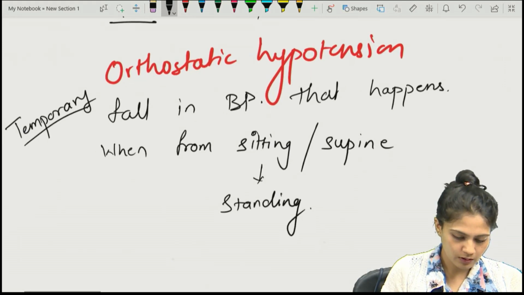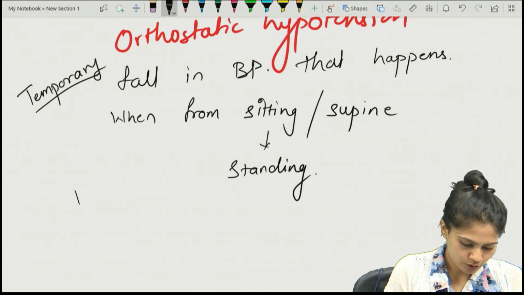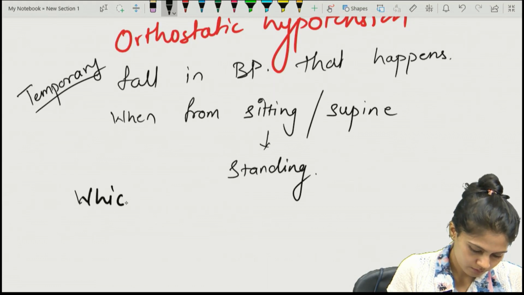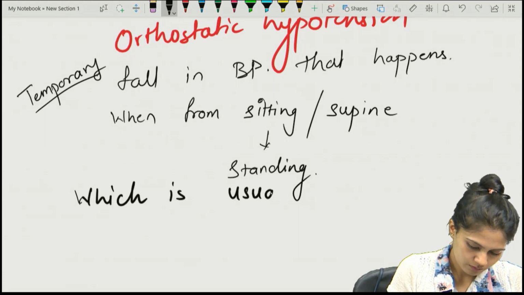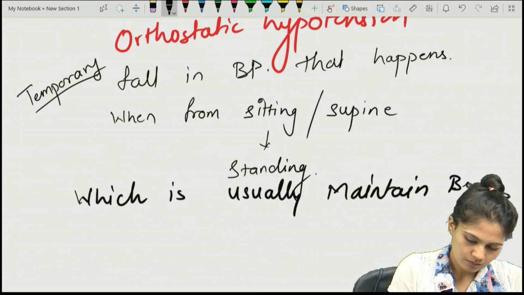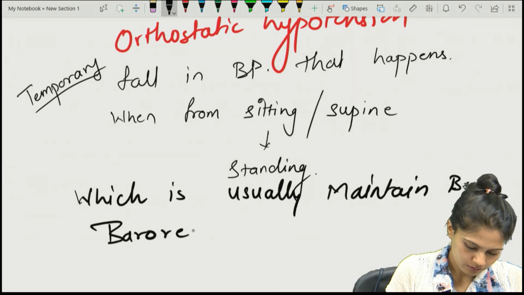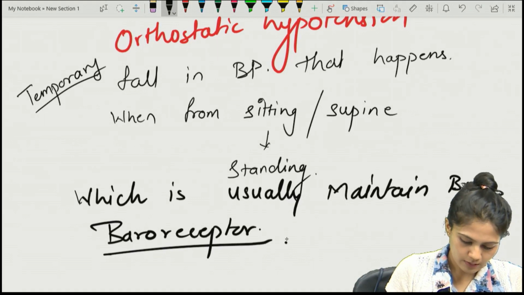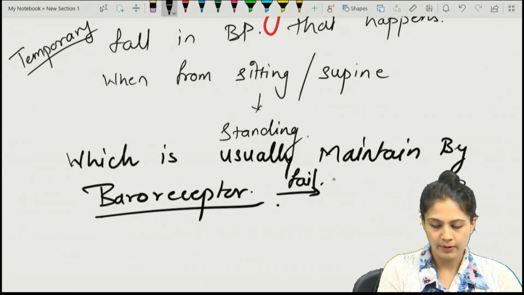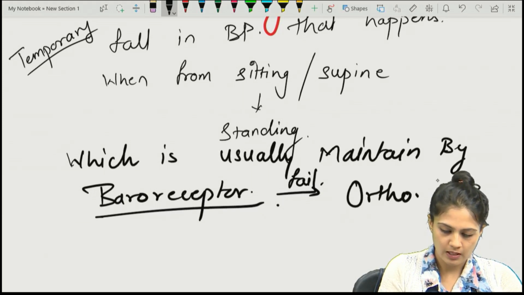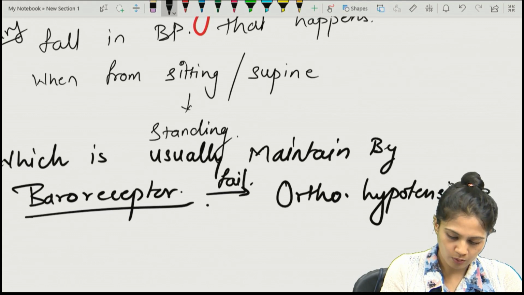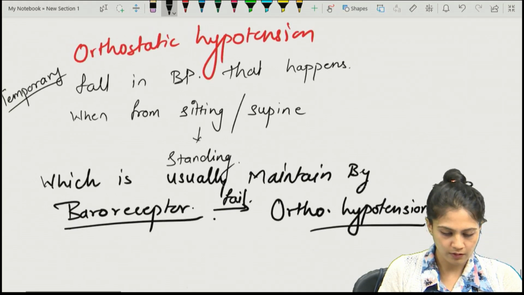There is a temporary fall in the BP which is usually maintained or regulated by baroreceptors, right? But if they fail to maintain, what will happen? Orthostatic hypotension will take place. The BP will remain low. That will cause a syncope or fainting, right?